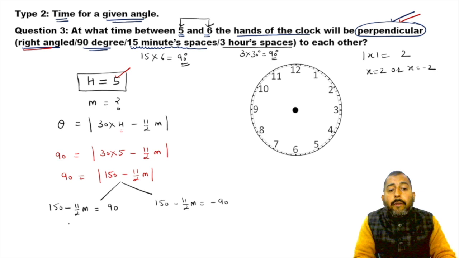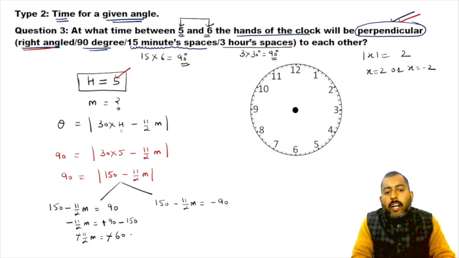Now if you simplify the first case, it comes out to be minus 11 by 2 m equals 90 minus 150, which comes out to be minus 60. This negative and this negative cancel, which implies m comes out to be equal to 120 upon 11, and if you simplify this 120 upon 11, you are going to get 10 10 by 11.